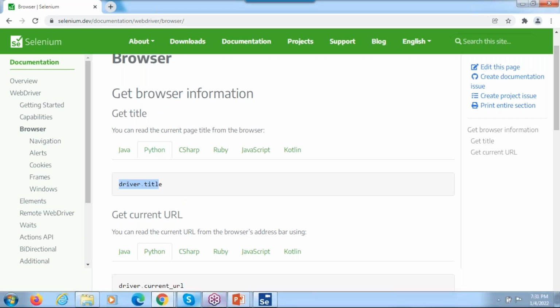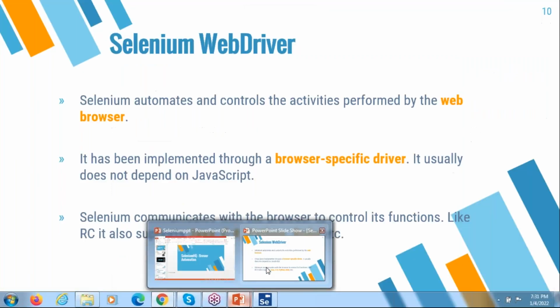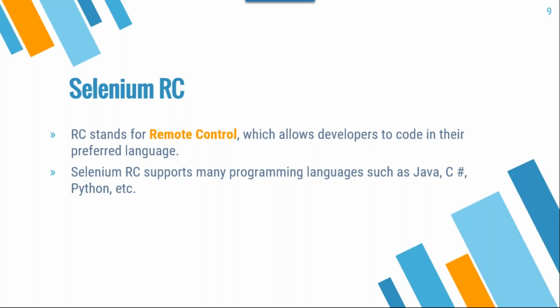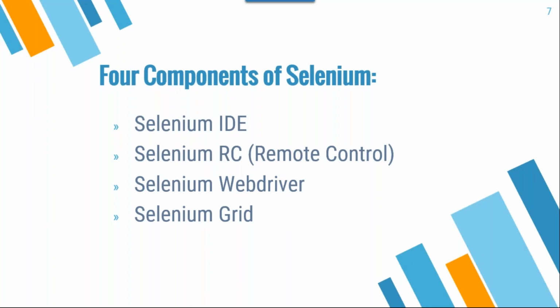Okay, is it clear? So here, what are the components? What are the 4 components? IDE, we know, right? What is IDE? IDE is nothing but integrated development environment. What can we do with IDE? By using IDE, we can record and play the things. You can record the website and you can play it. Okay, what is RC? Remote control.